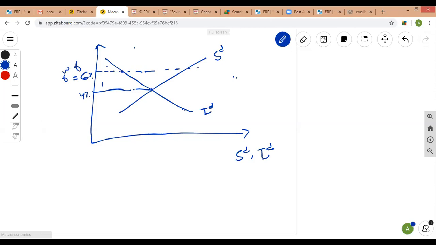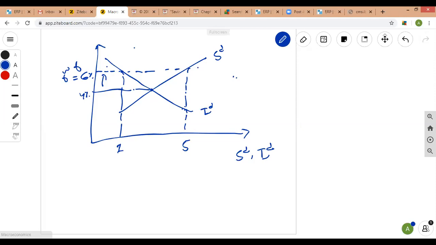But in the small open economy, the real interest rate we assume is 6%. So at a 6% interest rate, investment is, let's say, this much. This is 1 billion, and desired savings at a 6% interest rate is, let's say, 5 billion. So desired saving is 5 billion.